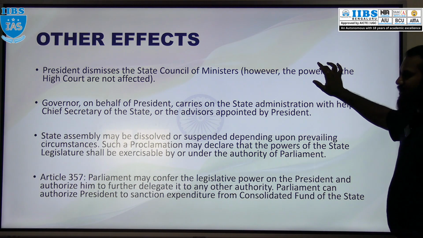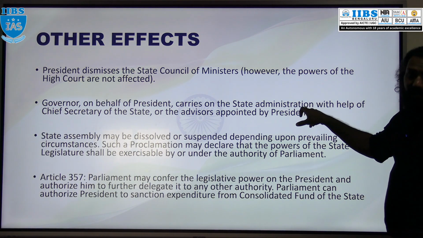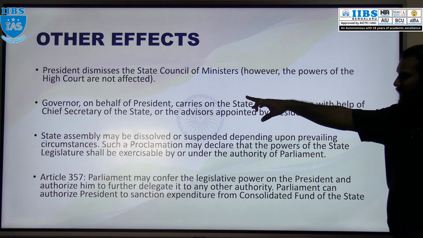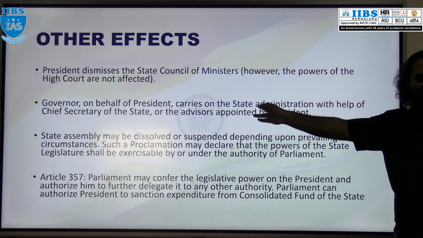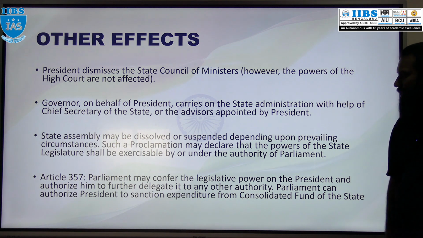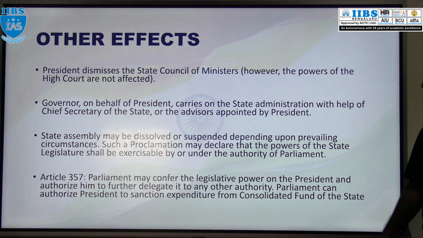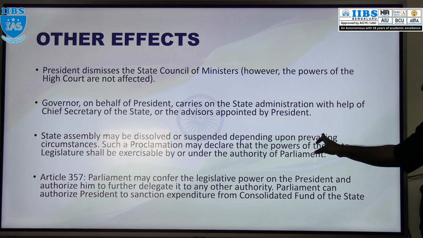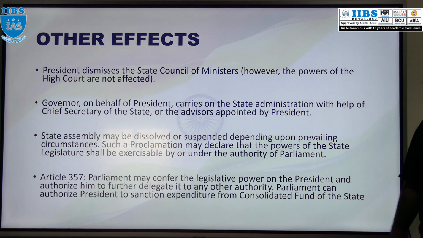The council of ministers. And administration of the state will be either the governor along with the chief secretary of the state or any advisor who is appointed by the president. And same here, assembly may be dissolved or suspended. And that will be decided by the parliament. Okay, that thing is there.